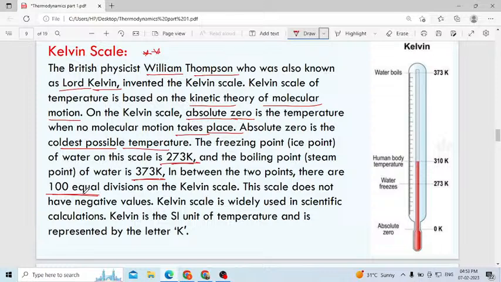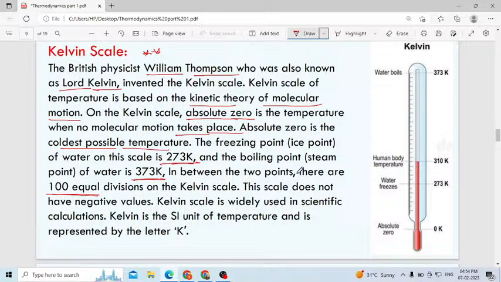Remember, what you have to remember here is absolute zero. Absolute zero you are learning now. Absolute zero temperature means you have to remember there is no movement of particles. When there is no movement of particles, there is no generation of heat. When there is no generation of heat, then the temperature will not increase at all. The temperature will be zero. Otherwise the particles will be at rest.